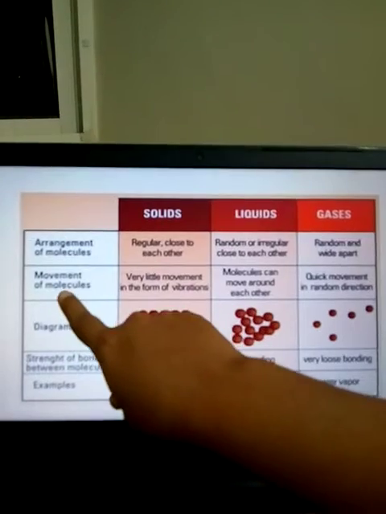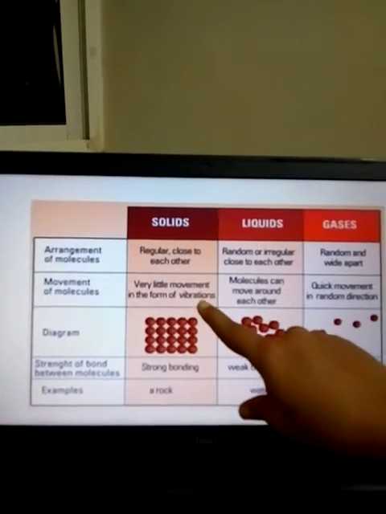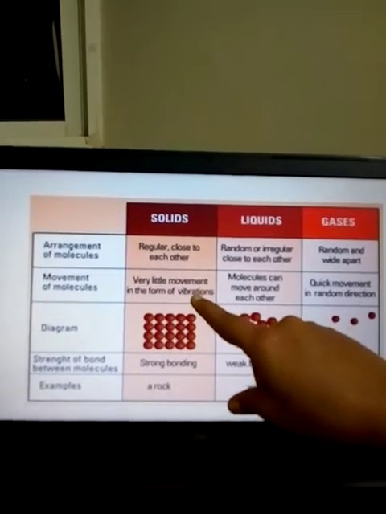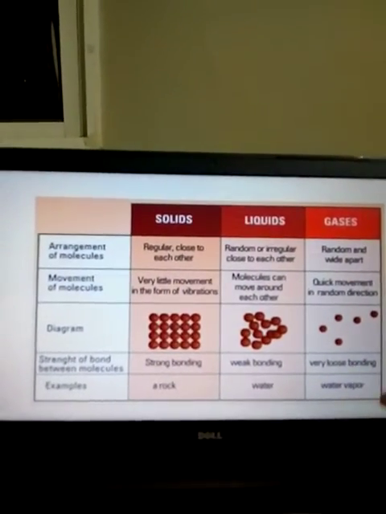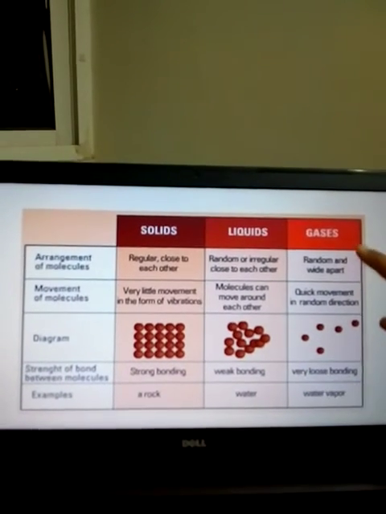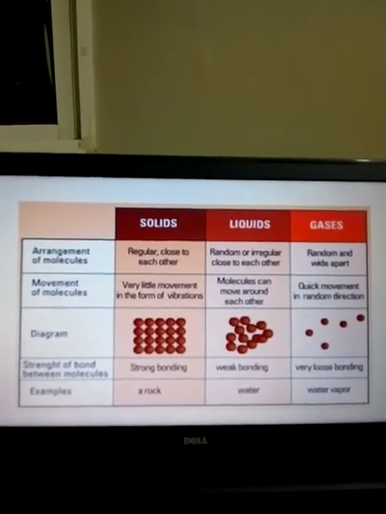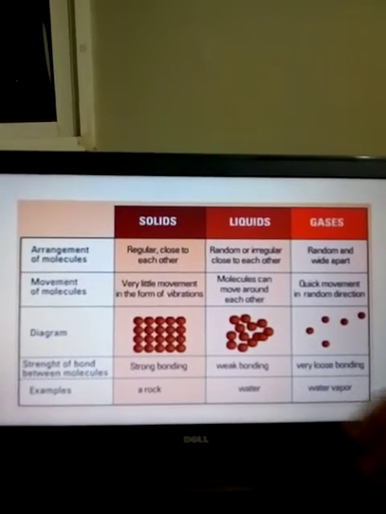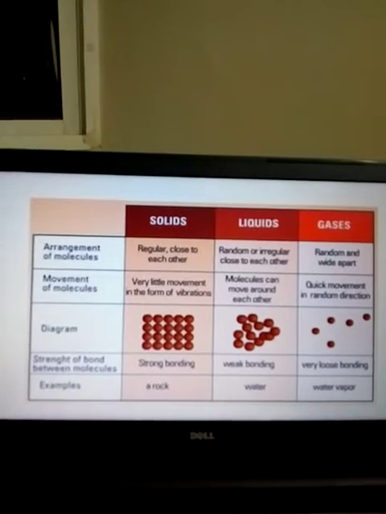Second is the movement of molecules. In solids, the movement is very less. It is in the form of vibrations. In liquids, molecules can move around each other. But in gases, it is quick movement in random directions around the space. Third is the diagram. See, this is for solids, liquids and gases.